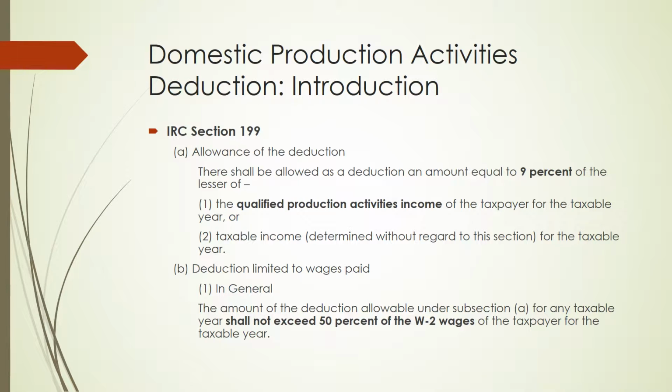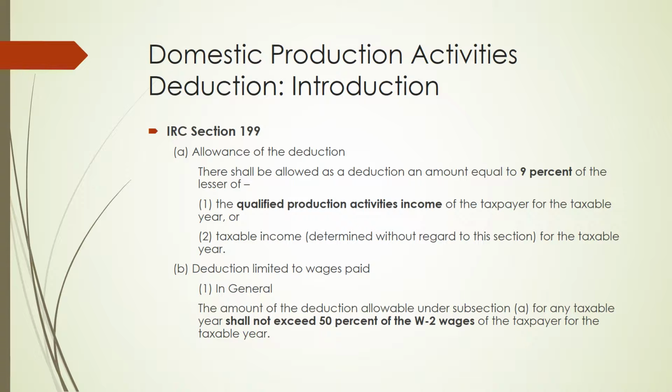I figured the best place to start is an overview of the code section. On the allowance of the deduction, there shall be allowed as a deduction an amount equal to 9%, that's the current deduction percentage, of the lesser of the qualified production activities income or taxable income determined without regard to this section. So you can't take into account this deduction. Sort of like a circular thing, which makes it complex to calculate, but that's mentioned later also. So it's limited to taxable income, but it's generally your qualified production activities income.